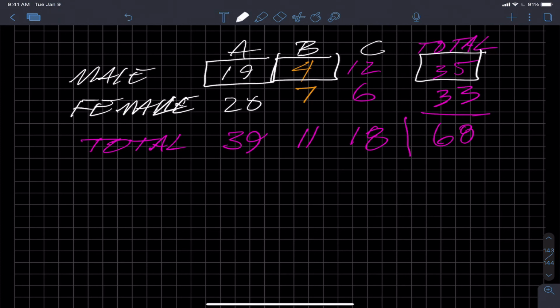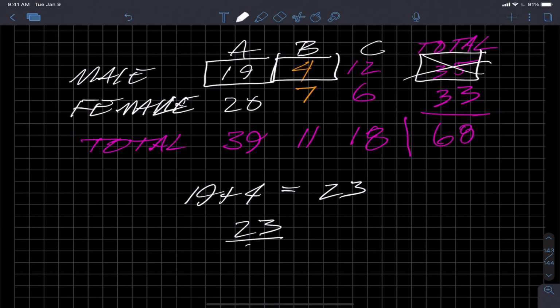So what are those numbers? Well, you can't use the 35, that's a total. So it's really 19 plus 4, which is 23. So there's a total of 23 males, or non-females, that did not earn a C. Out of a total of how many? 68.